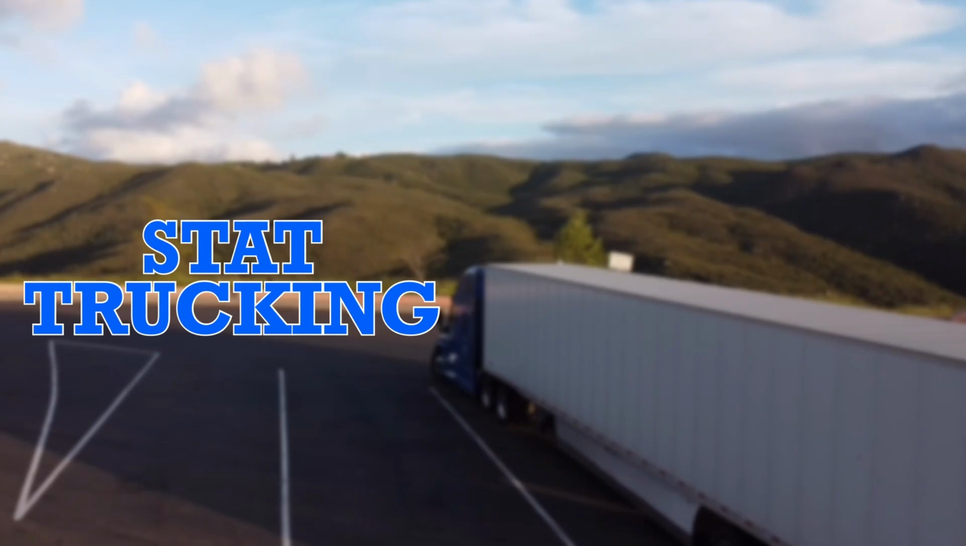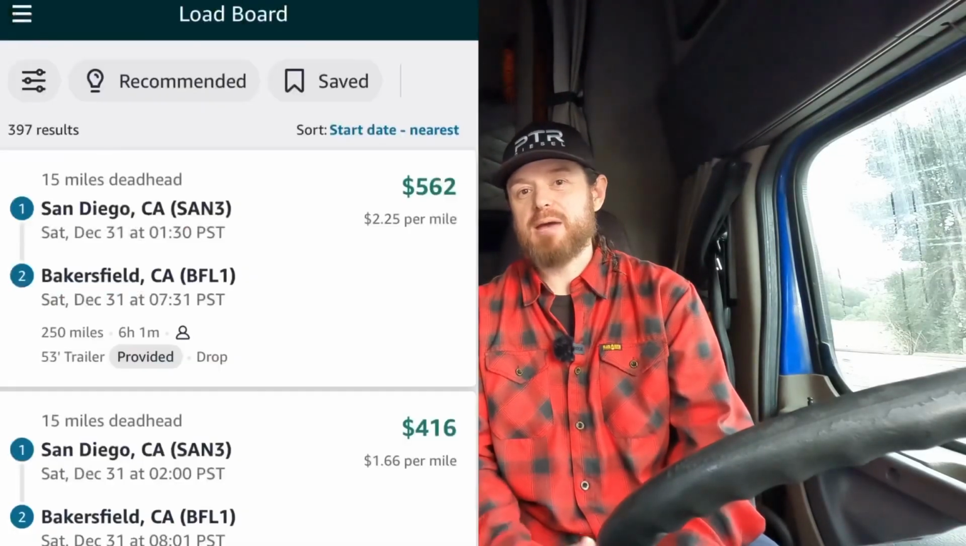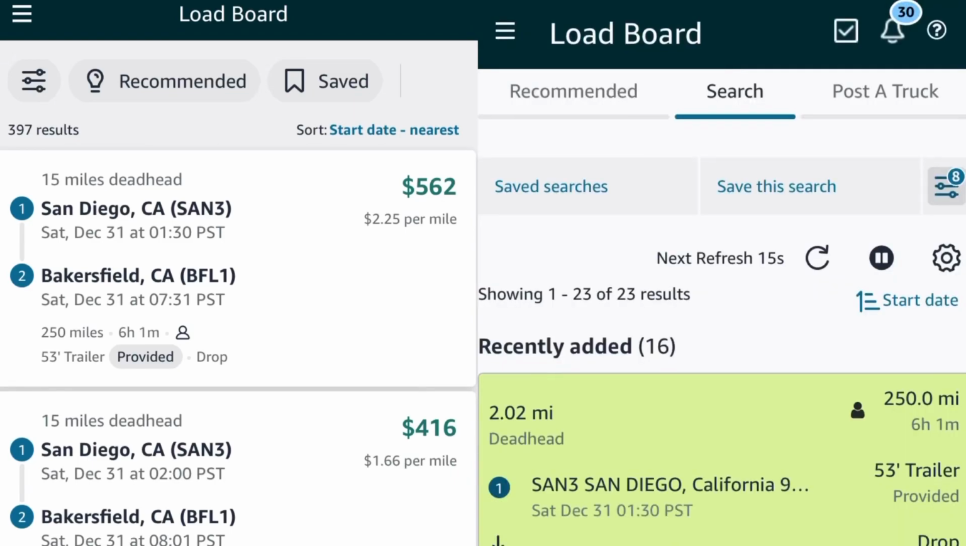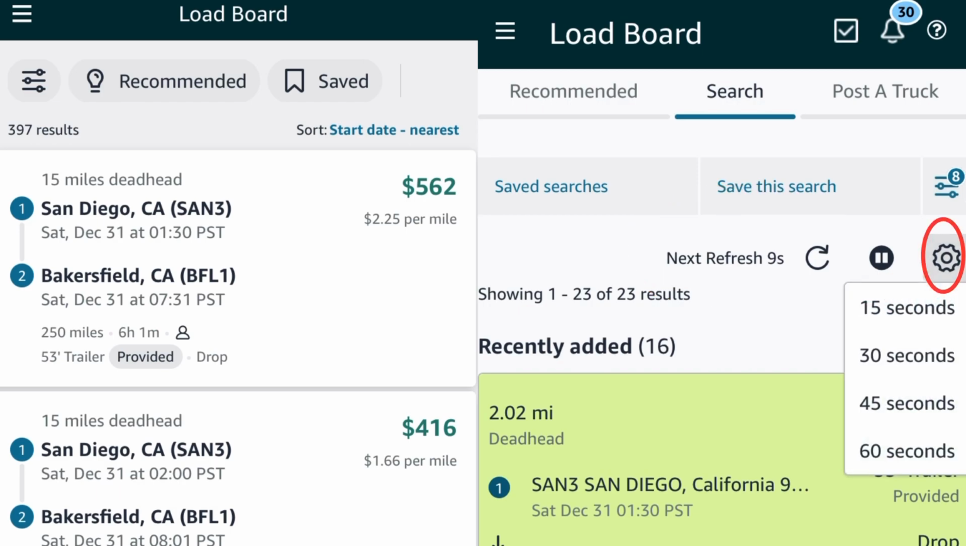So the first decision you need to make is, where do you want to look for loads? You've got two choices as it stands today. You've got their app-based load board and you've got their web-based load board. Now, I personally prefer the web-based load board because it has an auto refresh feature. On this feature, you do want to be sure that you change the little sprocket to updating every 15 seconds. It defaults to every 30 seconds.